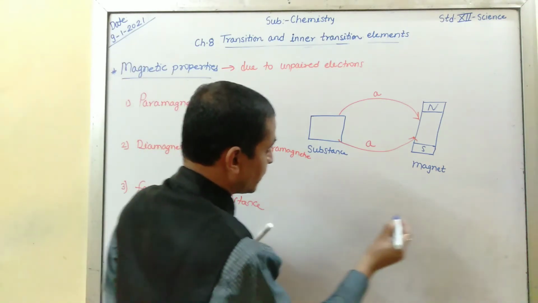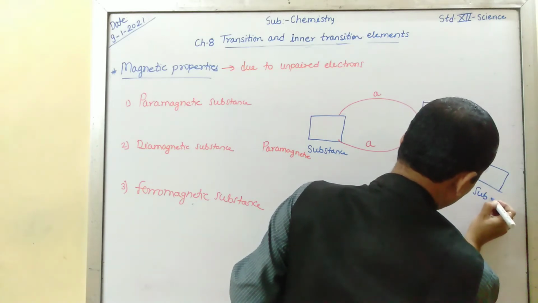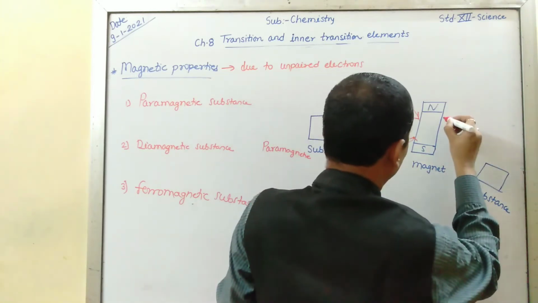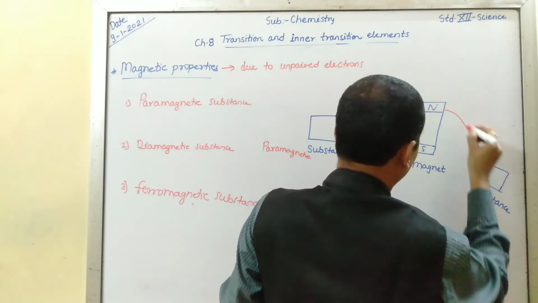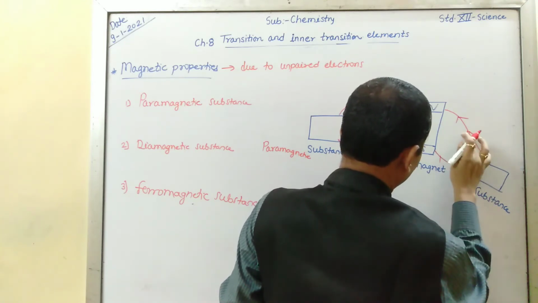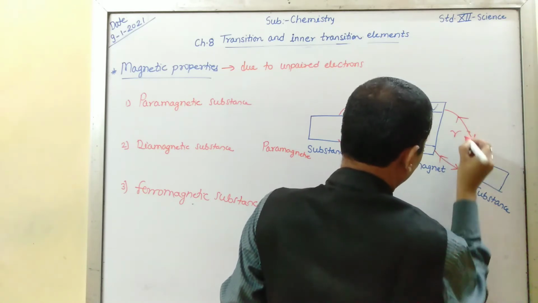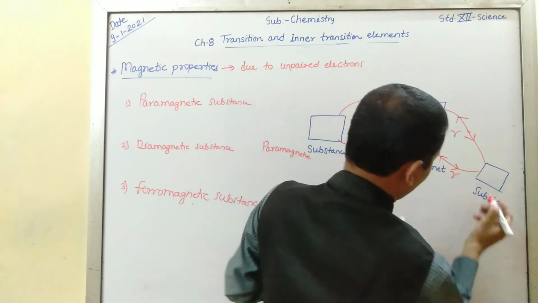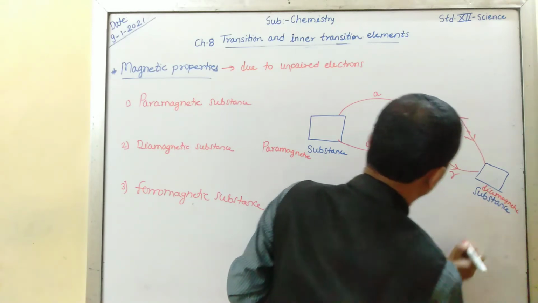But if the substance is not attracted, means repelled, R for repel, then that substance is called diamagnetic substance.